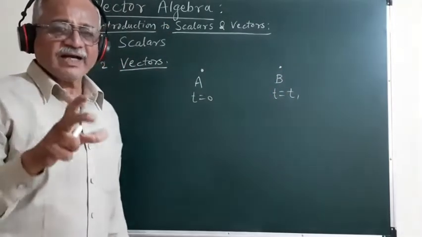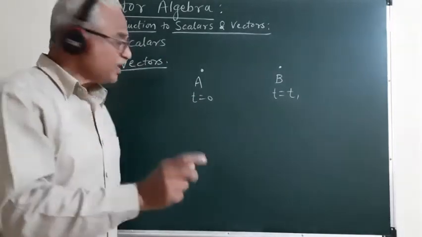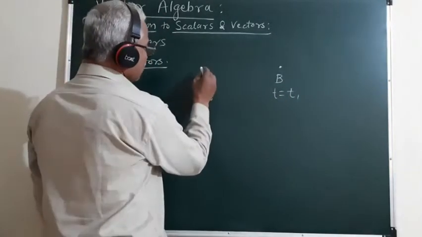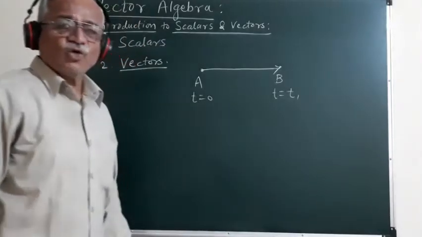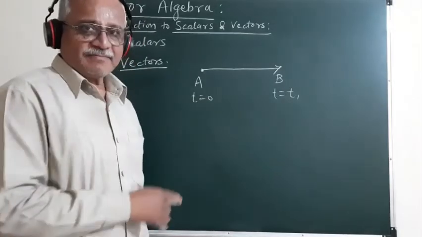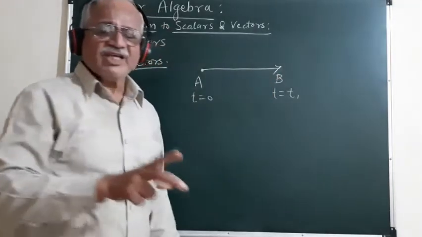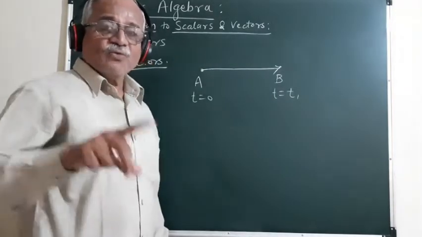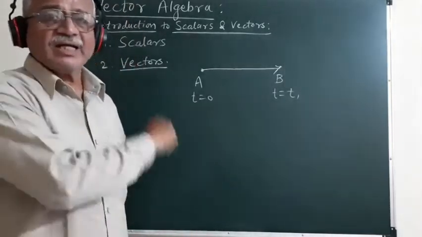So if we are interested to know what is the displacement of this particle during the time from 0 to t1, what we need to do is draw a directed line segment joining the initial position of the particle to the final position of the particle, and this is called a vector, because only the magnitude, the distance between the points A and B, is not sufficient to describe the displacement of this particle, but we also need to give the idea about in which direction the particle has displaced.